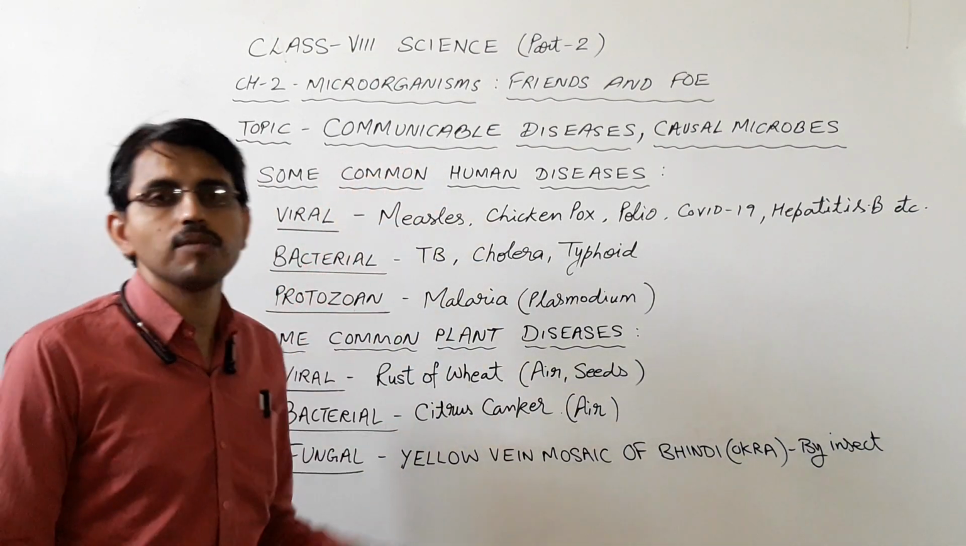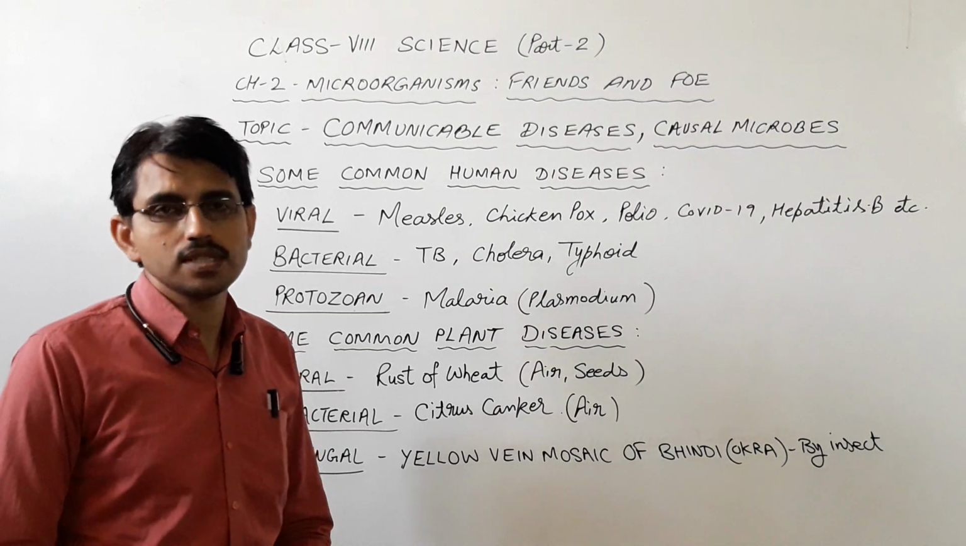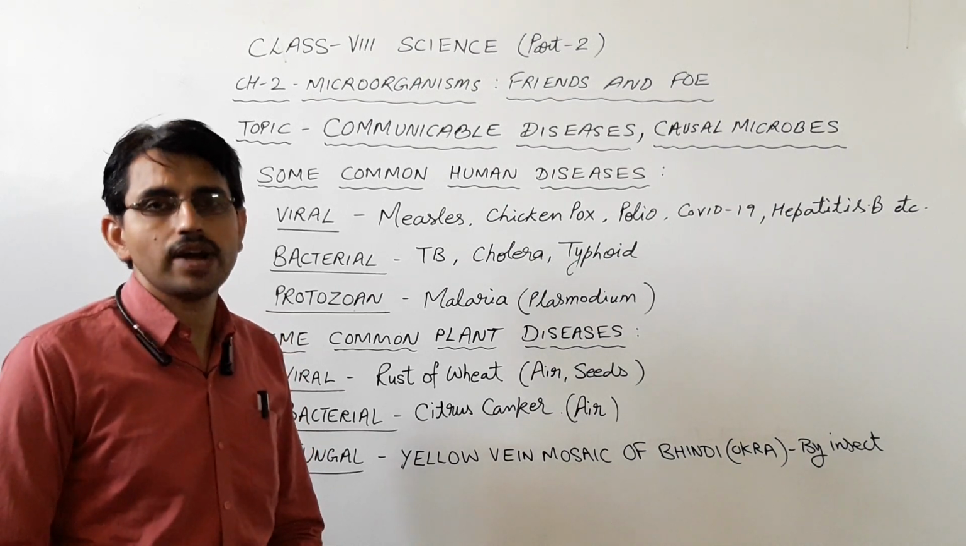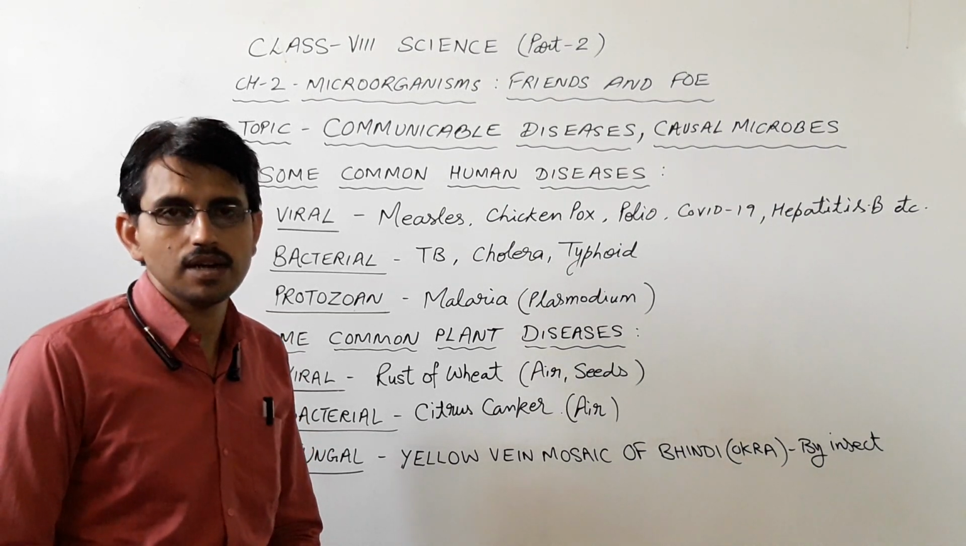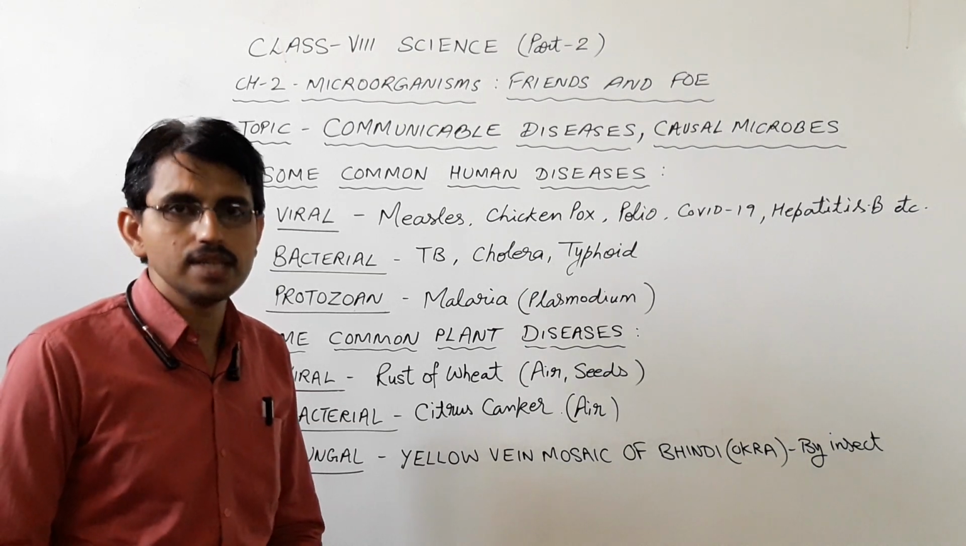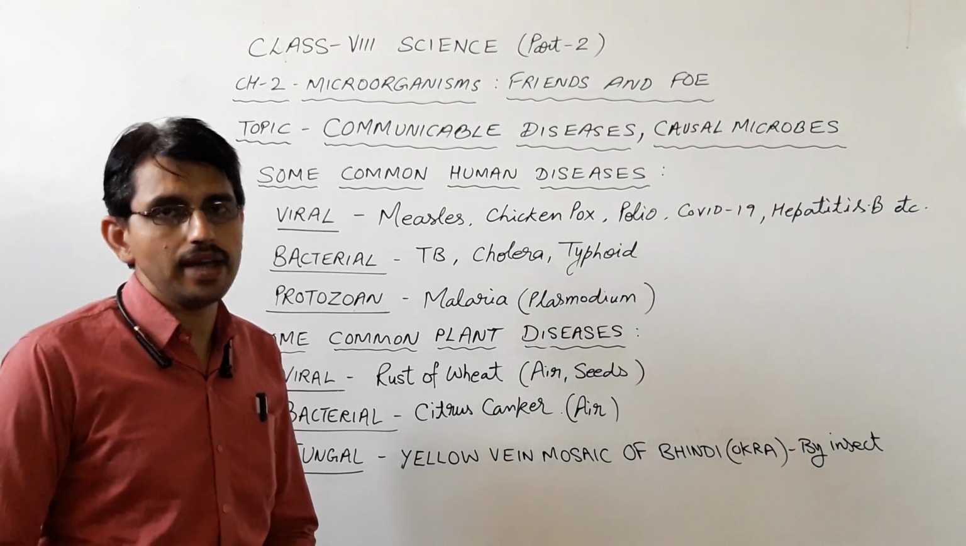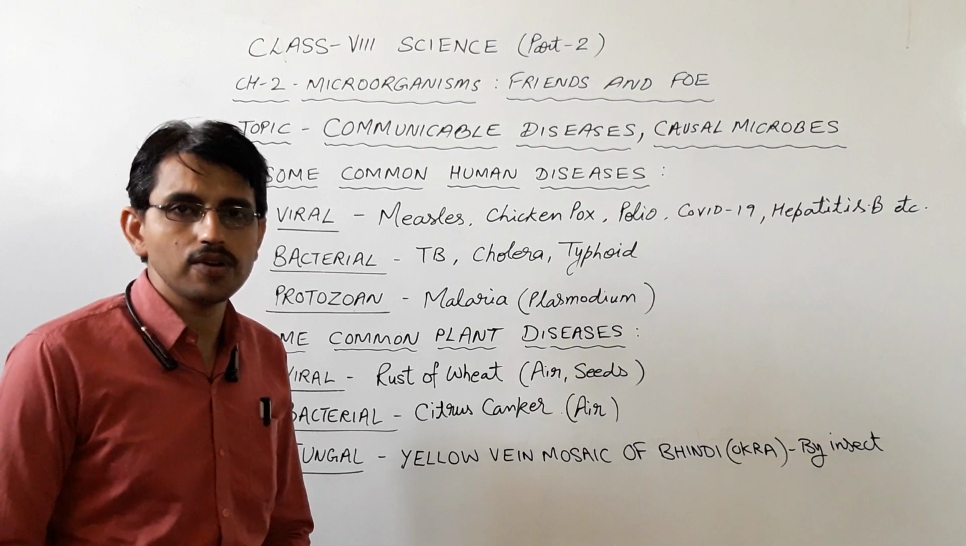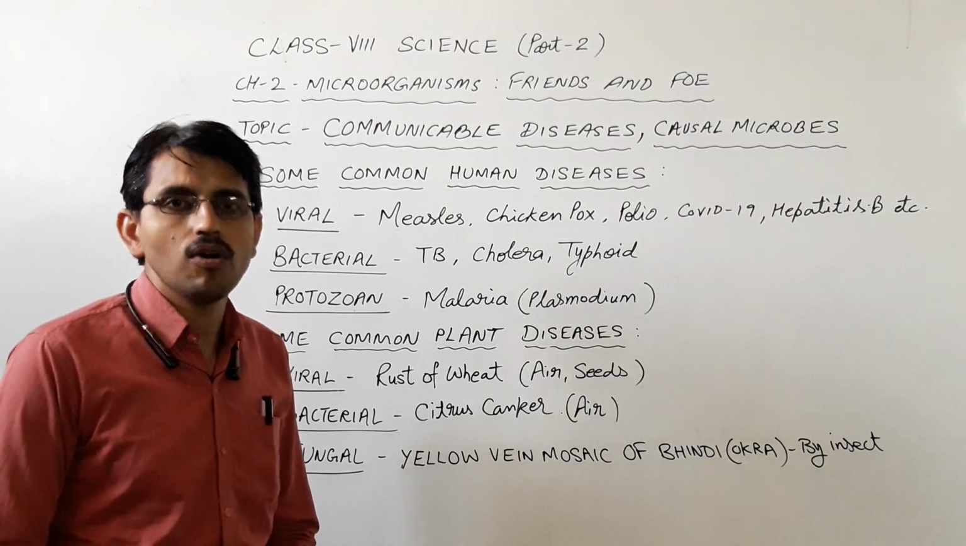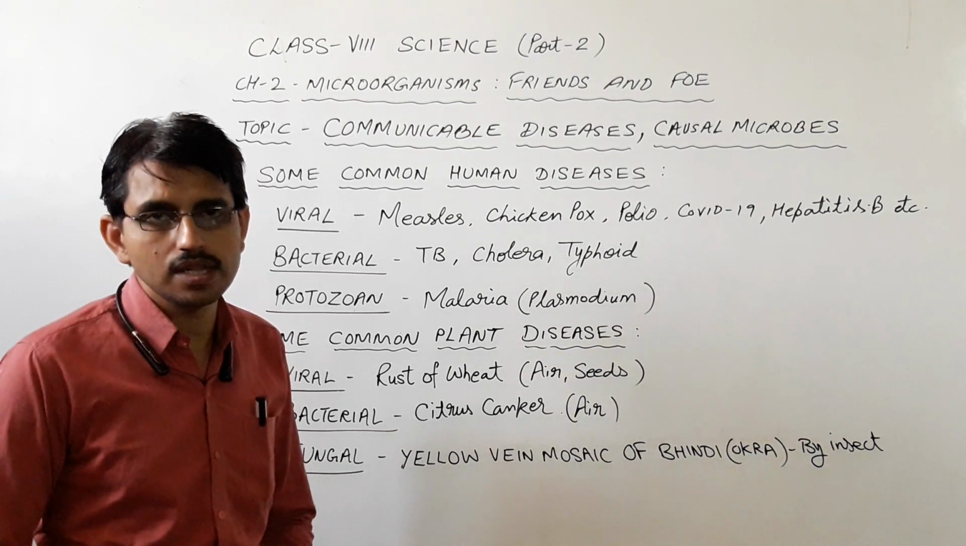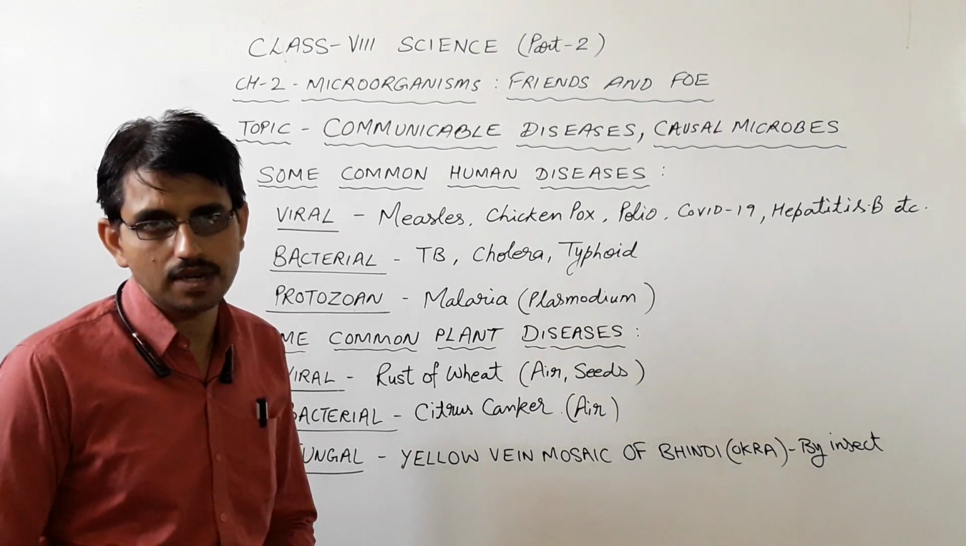What are communicable diseases? Those diseases which spread from an infected person to a healthy person are called communicable diseases. These diseases get spread by air, water, contaminated food, by physical contact or by coming in contact with the utensils and clothes of the infected person.